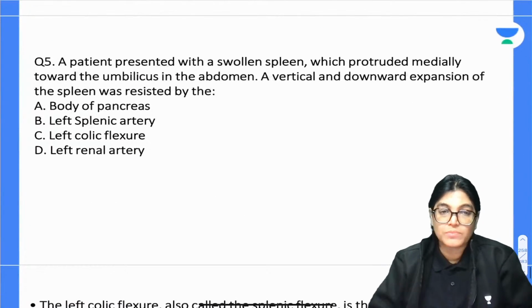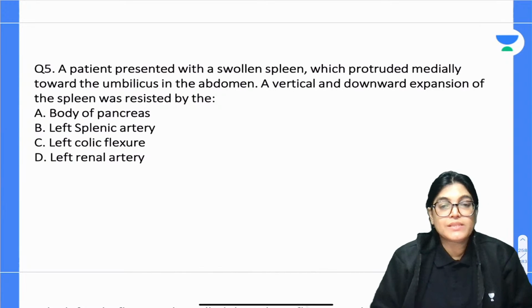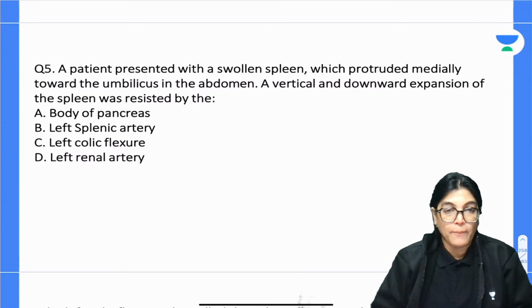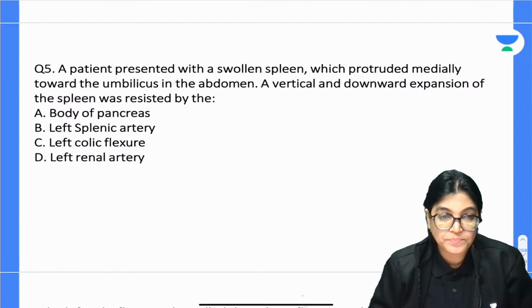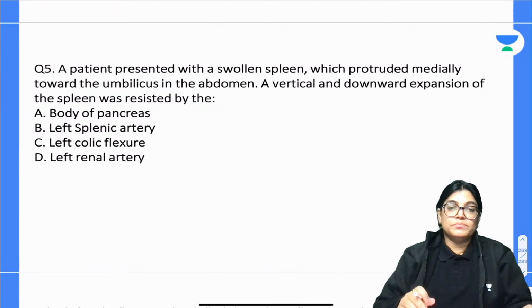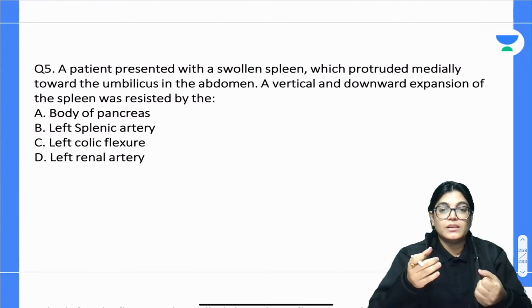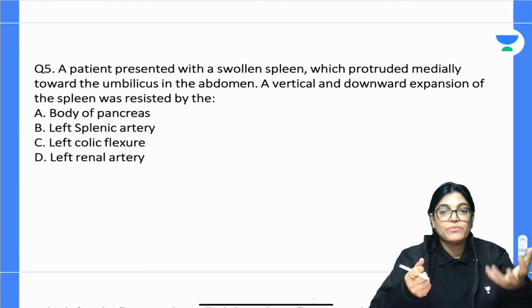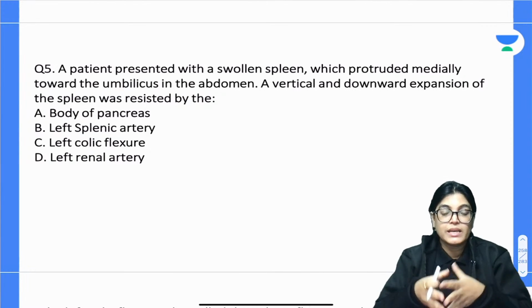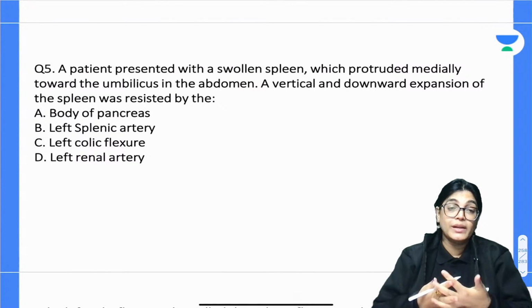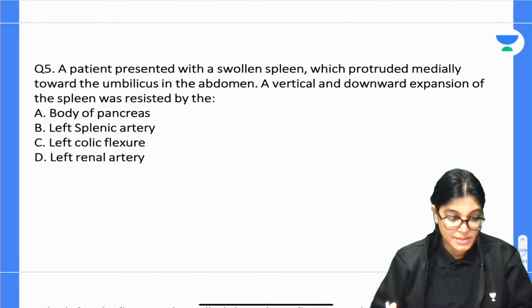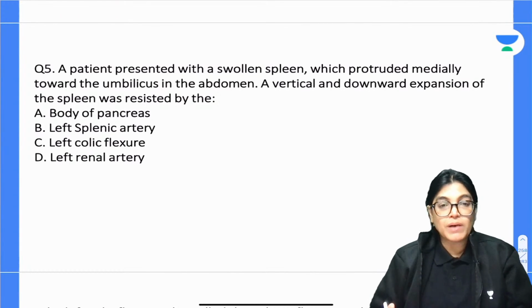Let's move on to the next question, number 5. A patient presented with swollen spleen which protruded medially towards the umbilicus in the abdomen. A vertical and downward extension of spleen was resisted by which of the following structures? So swollen spleen is there and it is protruding medially towards umbilicus. A vertical downward expansion of spleen, if it is there, it is limited by body of pancreas, left splenic artery, left renal artery or left colic flexure. According to you, which is the correct answer? Question number 5, mark the correct answer, my dear.